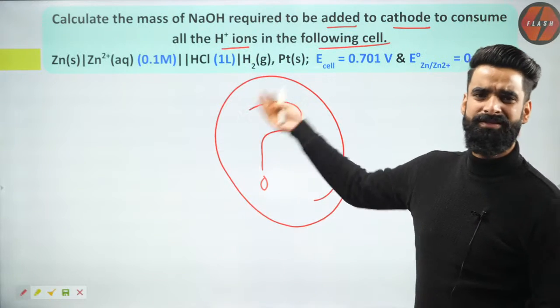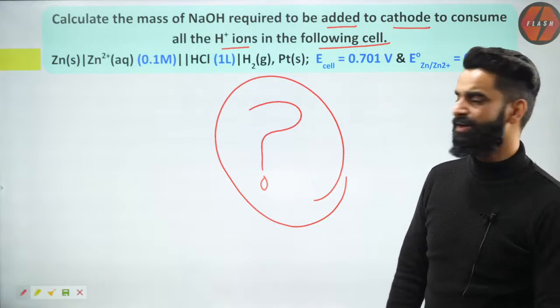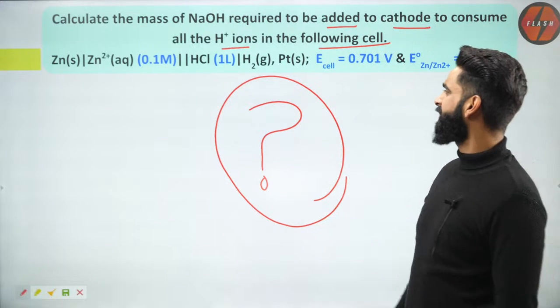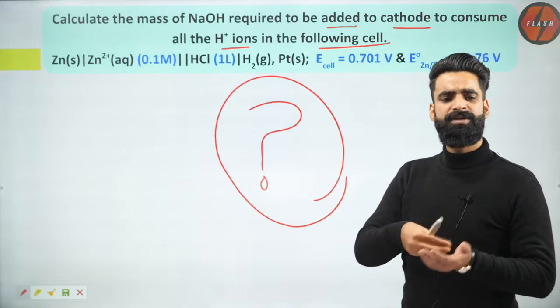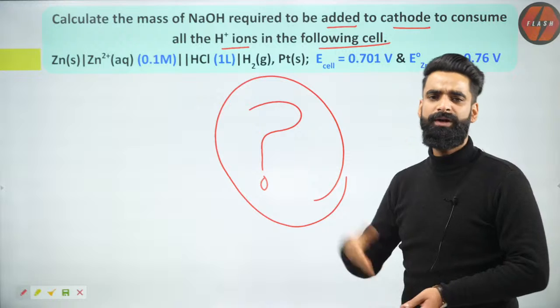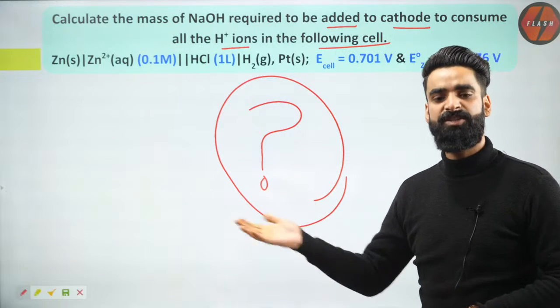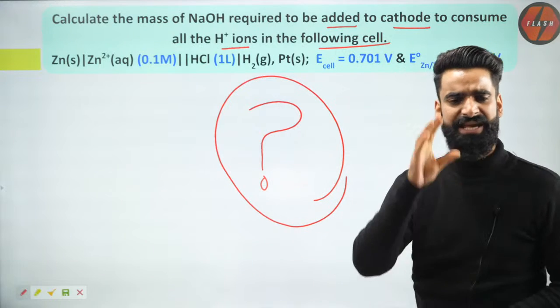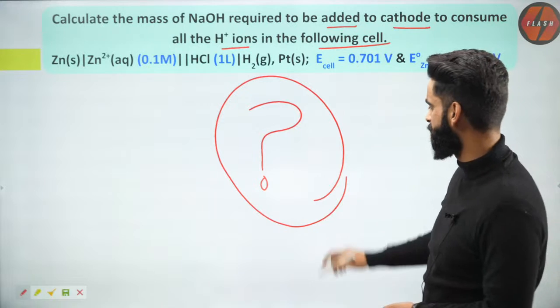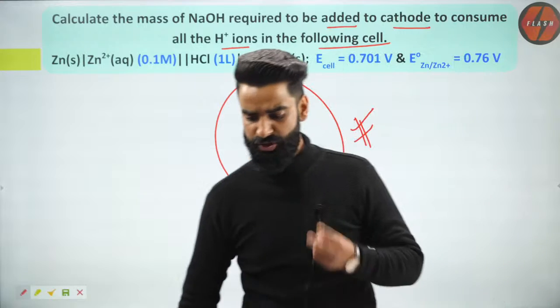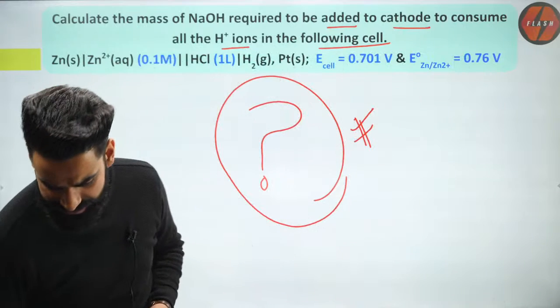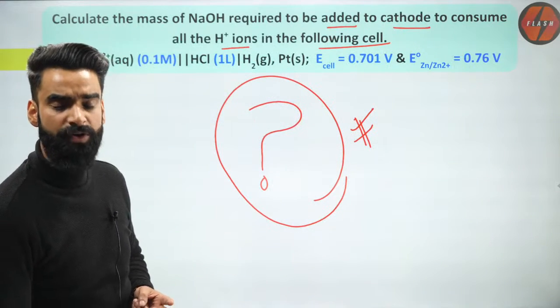Just calculate the H positive concentration from here by using the Nernst equation. Okay, H positive concentration, if you will calculate, you will get the number of moles of H positive. Then equate number of moles of H positive with the number of moles of OH negative. Get the mass of OH negative. Get the mass of NaOH. Right? I just gave you the hint, idea I gave you. Rest you can do. And let me know the answer in the comment box afterwards. Got it? So 2 questions you have to solve, guys, and do let me know the answers in the comment box afterwards.